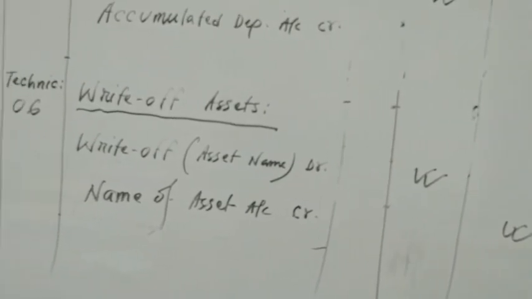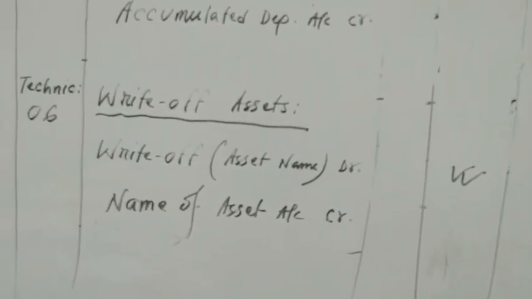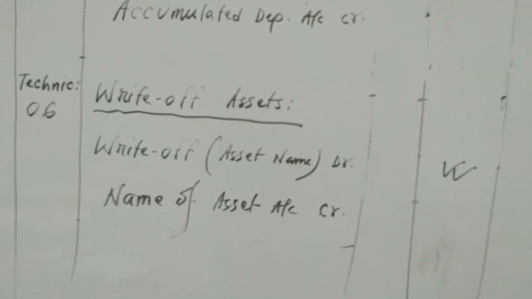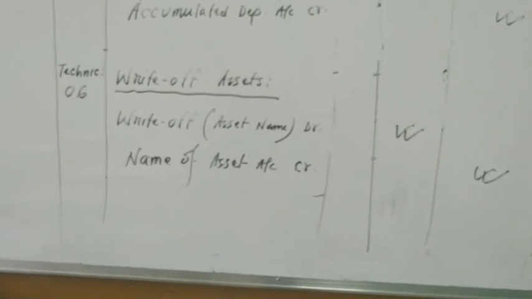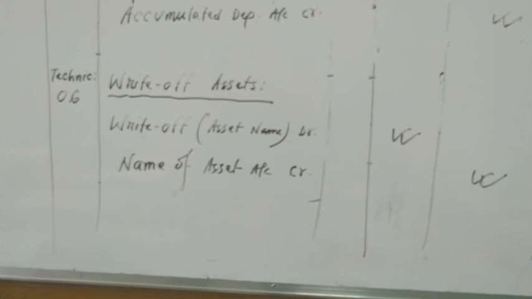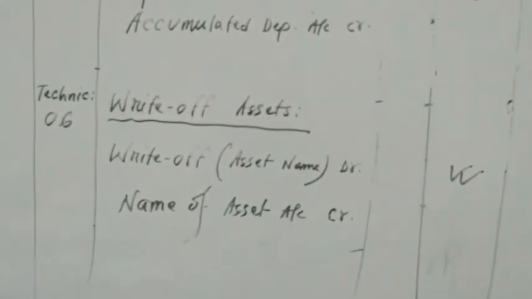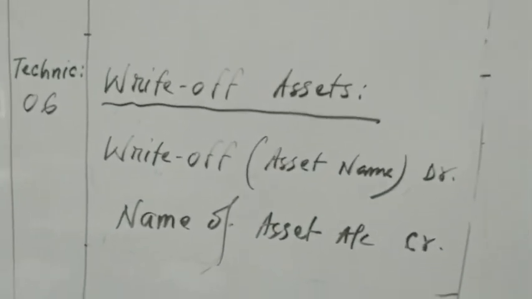For example, goodwill, patent, trademark, these types of assets are intangible fixed assets. Including these, there is another asset, which is not actually intangible, leasehold property. That one will also come under technique number 6.